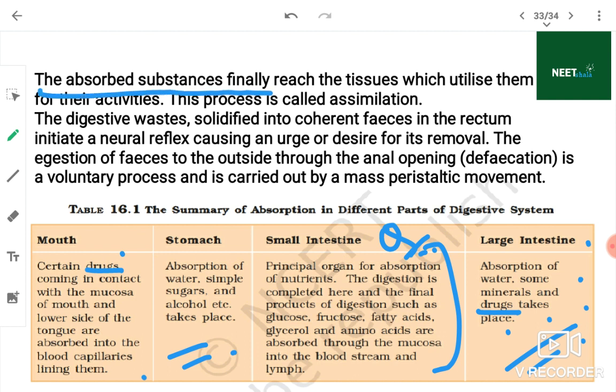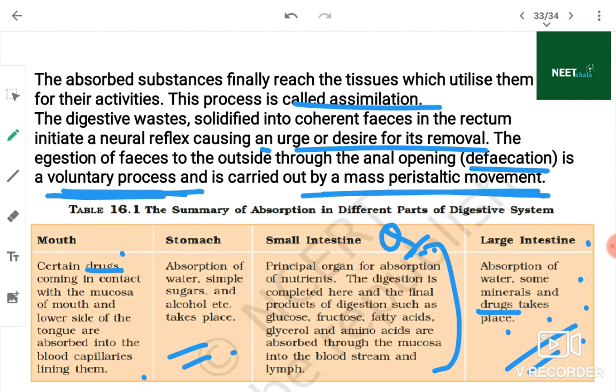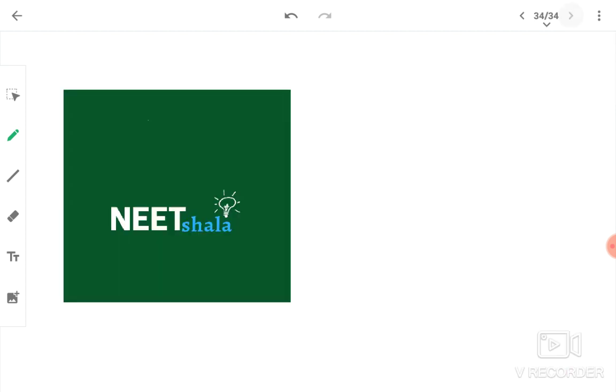Now, the absorbed substances finally reach the tissues, which utilize them for activities. The process is called assimilation. Assimilation means they are utilized for various activities when they reach the particular tissues. The digestive waste solidifies into coherent feces in the rectum, initiating a neural reflex causing an urge or desire for its removal. The ejection of feces to the outside through the anal opening, defecation, is a voluntary process and is carried out by mass peristalsis movement. It is a voluntary process, not involuntary.